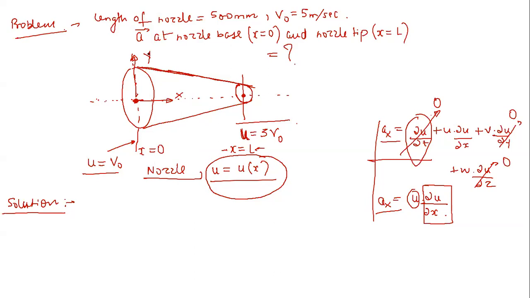Can we approach through area? I mean, a1 v1 should be equal to a2 v2, the product of a and v should be constant. Yeah, that is also possible, but right now I am not going through that approach, because I will follow it when I discuss the continuity equation. Right now I just want to solve this through a simple approach, not going to the continuity equation.